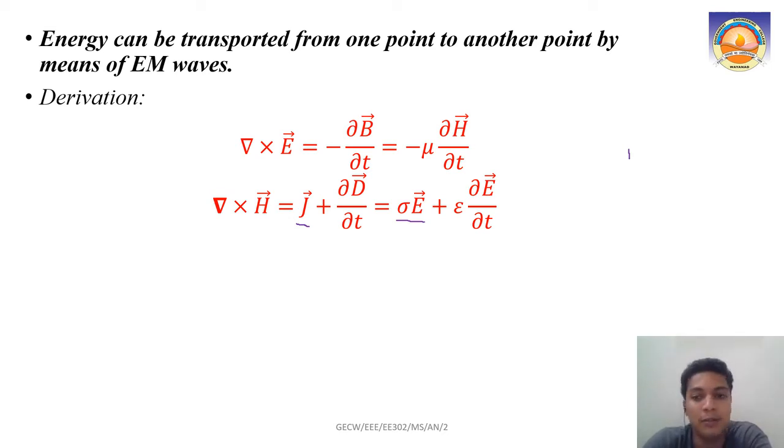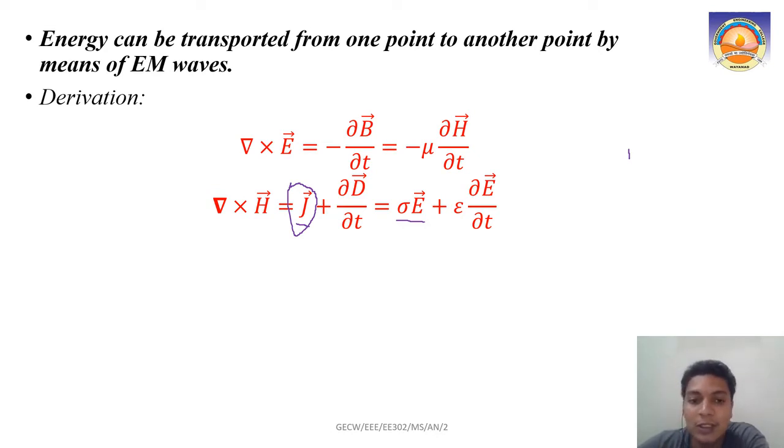I believe you remember. In this Maxwell's equation, we have got the term J. We want to see power, so to get power, what should we be doing? We should be dotting this J with the electric field. That is our ultimate intention.